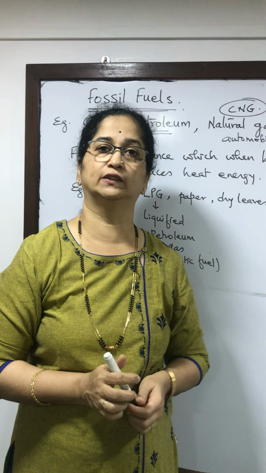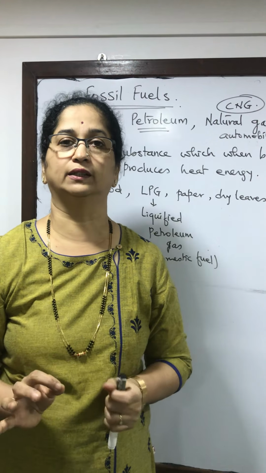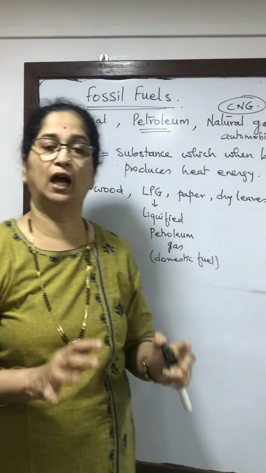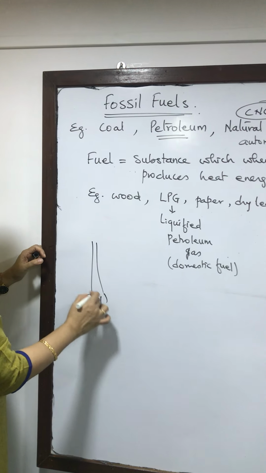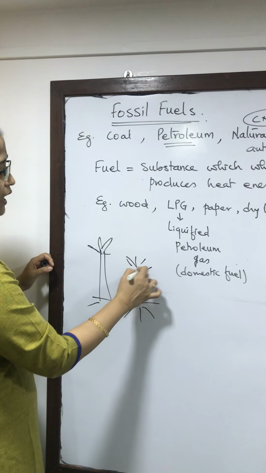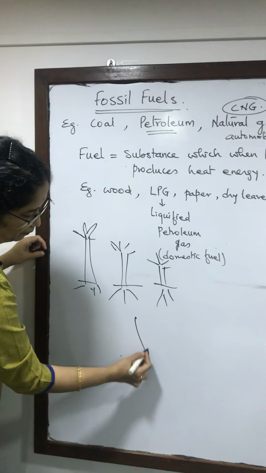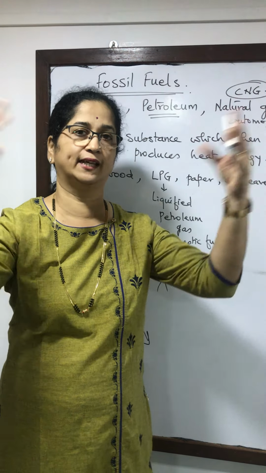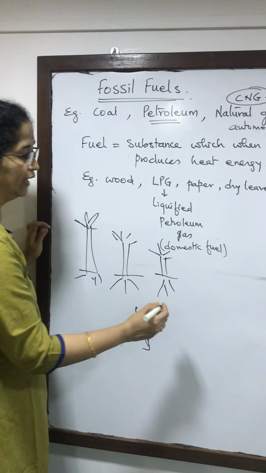Now, how are these fossil fuels formed? Basically, they are fossils. Fossils are nothing but preserved traces of organisms. So, in case of coal, the plants have got buried under the earth's surface. Plants in a very large area have got submerged under the ground. Maybe for some reason, a natural calamity like an earthquake has taken all this underground. And they have got buried underground away from oxygen.